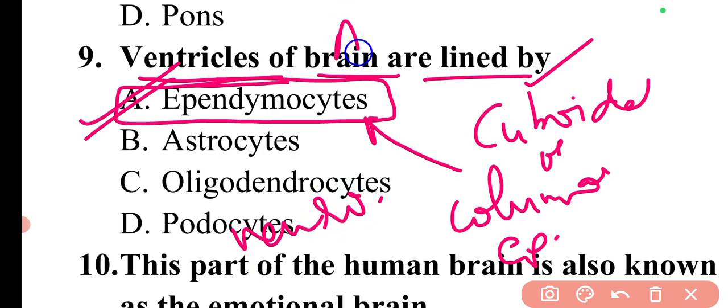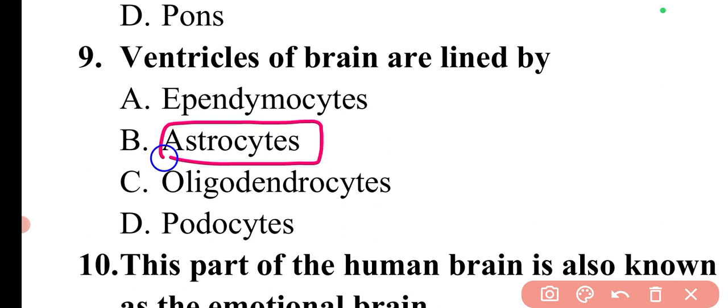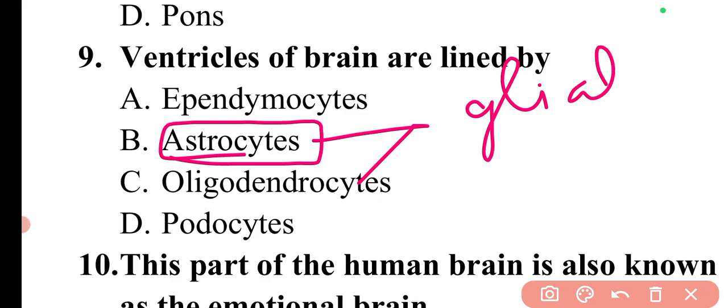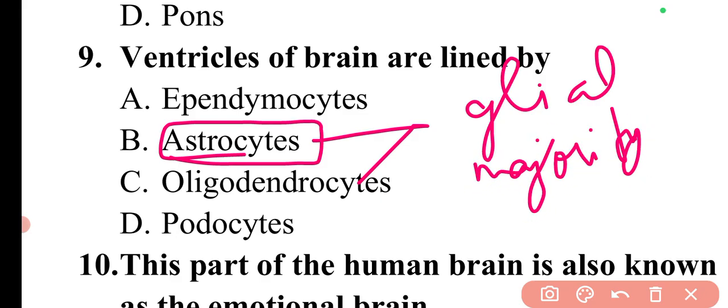And there are astrocytes. These astrocytes are a subtype of glial cells. They are the type of glial cells that make up the majority of the cells in the human central nervous system. Okay, so talking about astrocytes, I'll again repeat, these are the glial cells that make up the majority of cells in the human central nervous system.